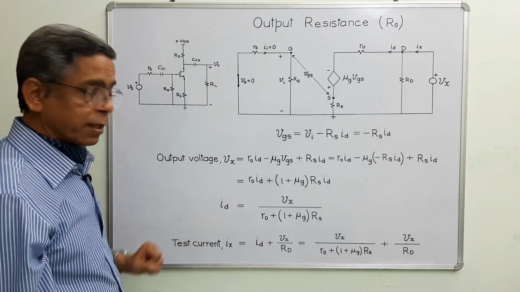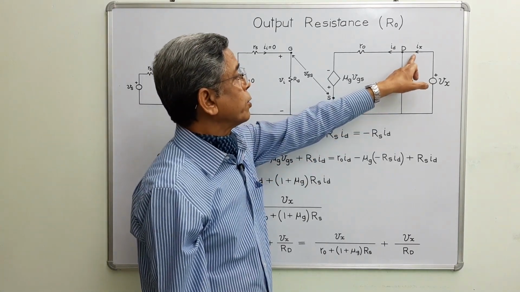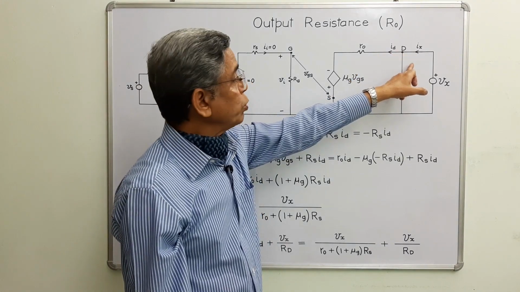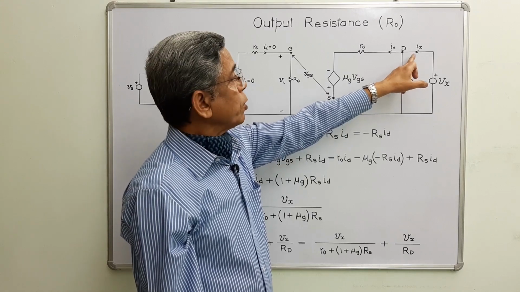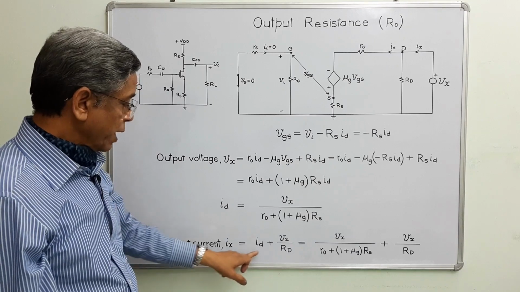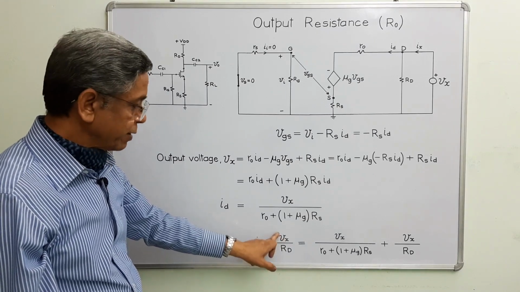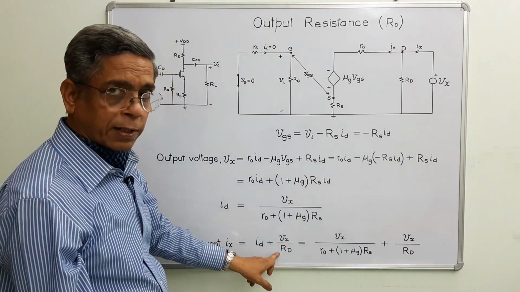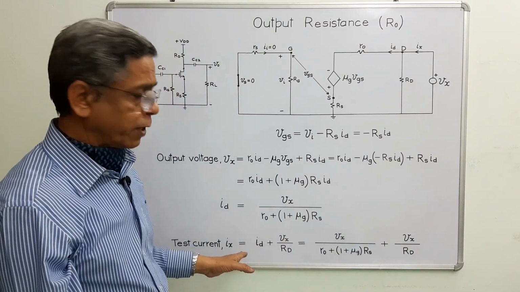Now the test current. This test current is equal to this current plus this current, and we are using Kirchhoff current law to find the expression for Ix. Then Ix will be ID plus Vx by Rd. Vx is the potential difference across Rd. So this current plus this current, as per KCL, Kirchhoff current law.